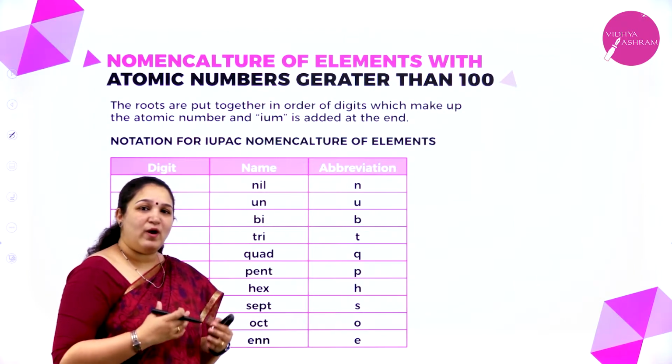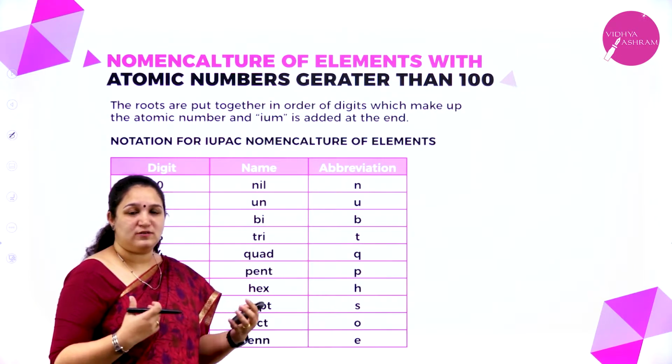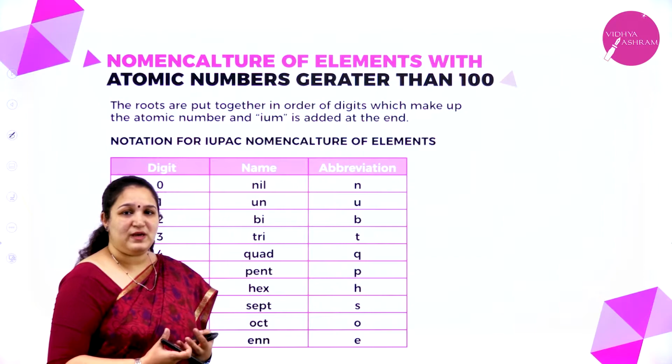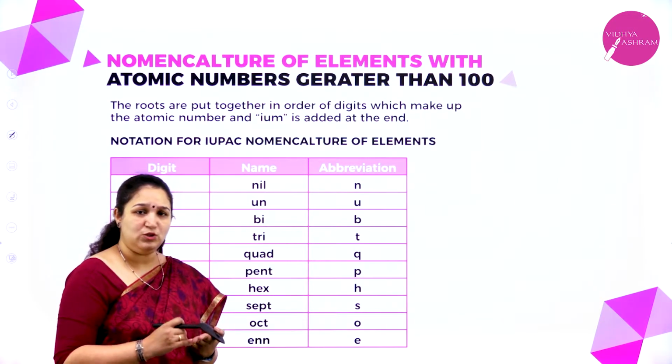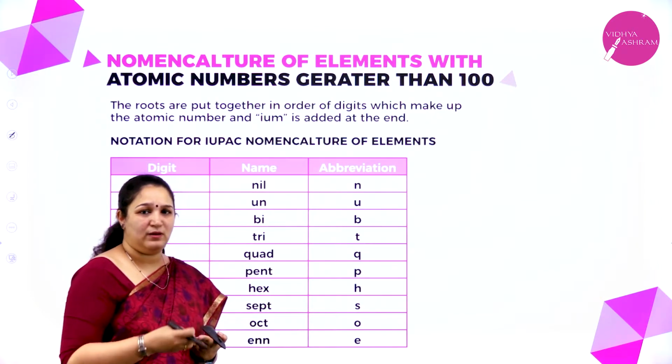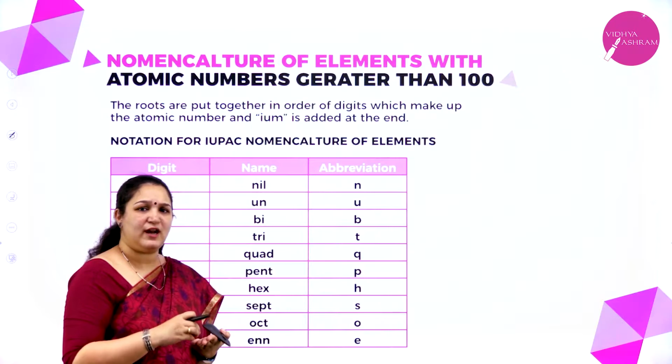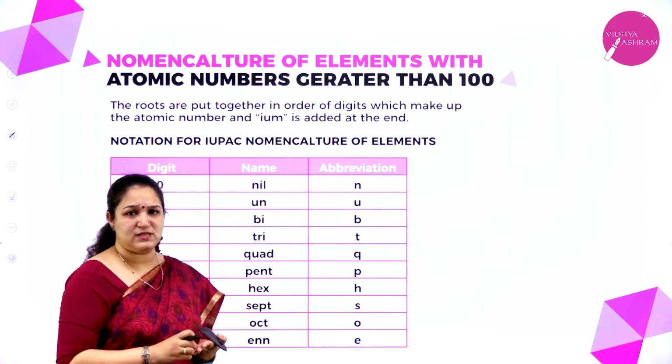So, just to avoid such controversies, IUPAC has given a set of rules to name the elements according to their atomic number, or the name of the element is derived from the atomic number itself.